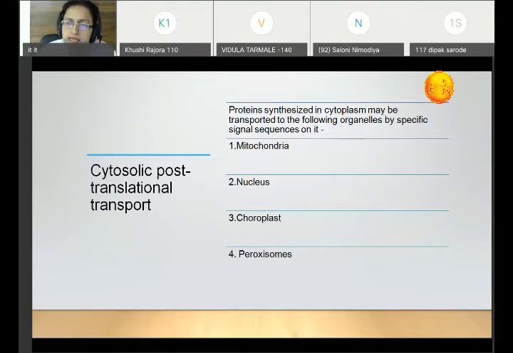If that particular protein has specific signal sequences, then it will be transported by this process to mitochondria, to nucleus, to chloroplast, and to peroxisomes. Remember this. Once proteins are synthesized in the cytoplasm, if the protein has signal sequences on it, then with the help of this method, that is cytosolic post-translational transport, these proteins will be transported to 4 destinations.